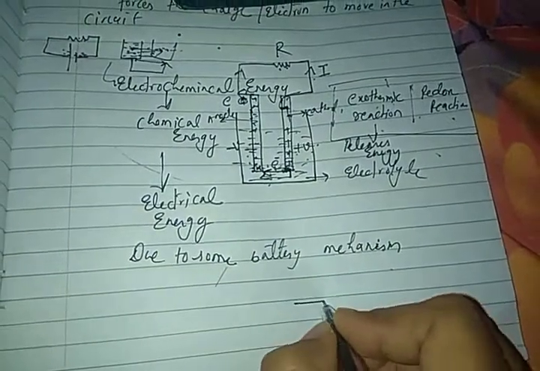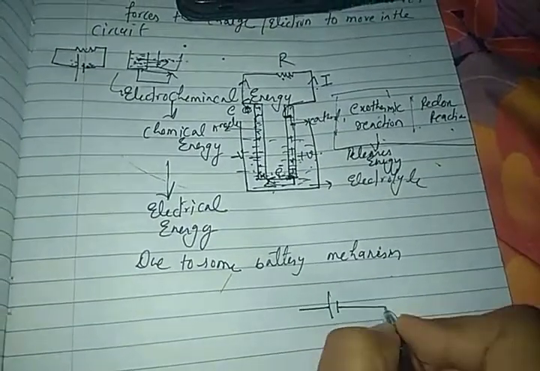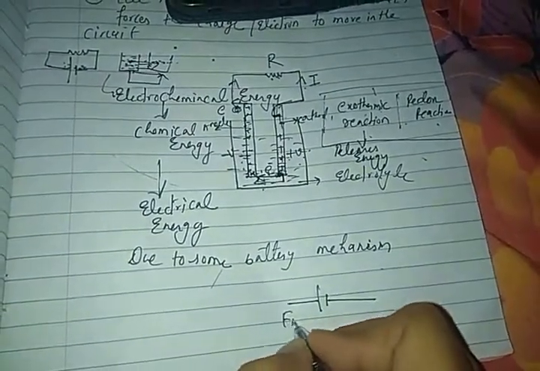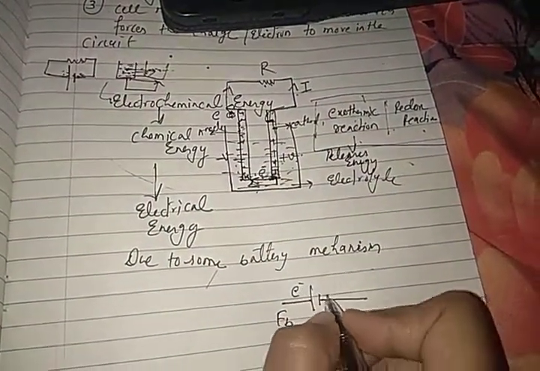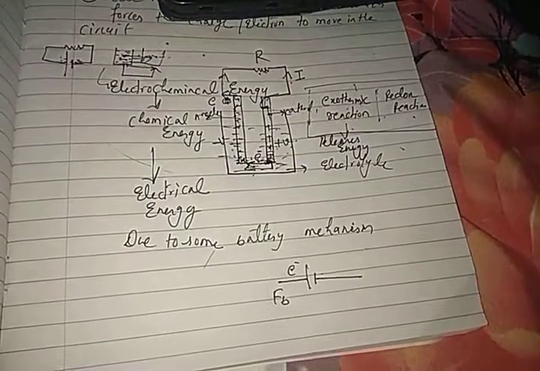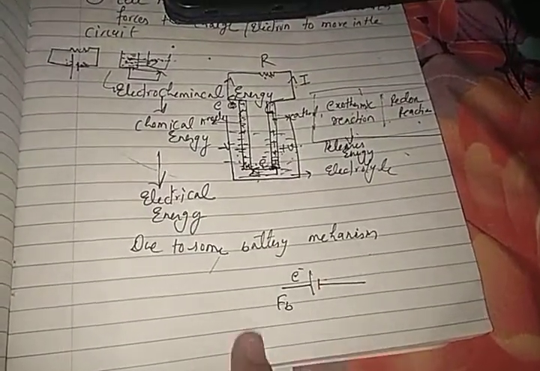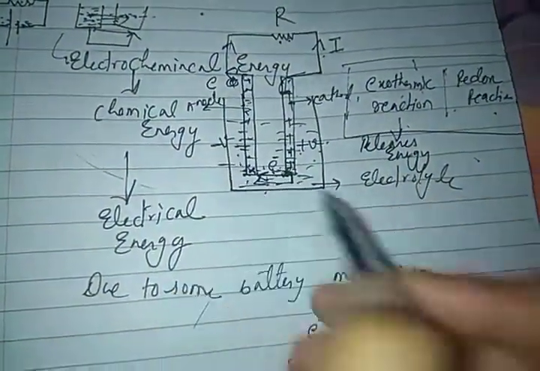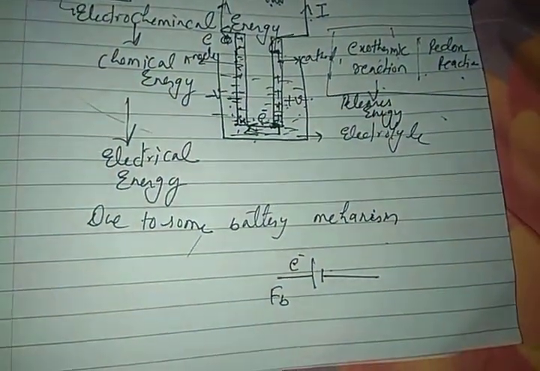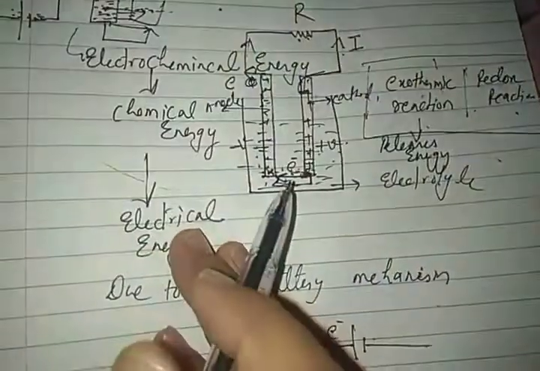Now here again I can tell you, see the force F_B, what it is doing: it is pushing electrons from the negative to the positive terminal. And this force is a non-electrostatic force. It does not have anything to do with electrostatics. So that is why the electron is moving from this point to this point. So this is all about the cell.